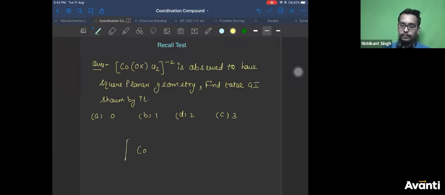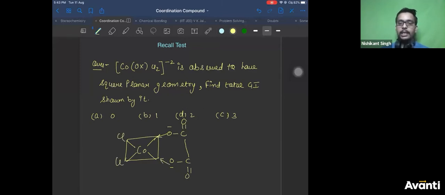Oxalate, cobalt, dichloro. Right? Cobalt. So oxalate is, let us say, O minus, O minus, C double bond O, C double bond O. Then this is connected to each other. This donates a lone pair, this donates a lone pair. Then you have Cl here, then Cl here. So this is one molecule.